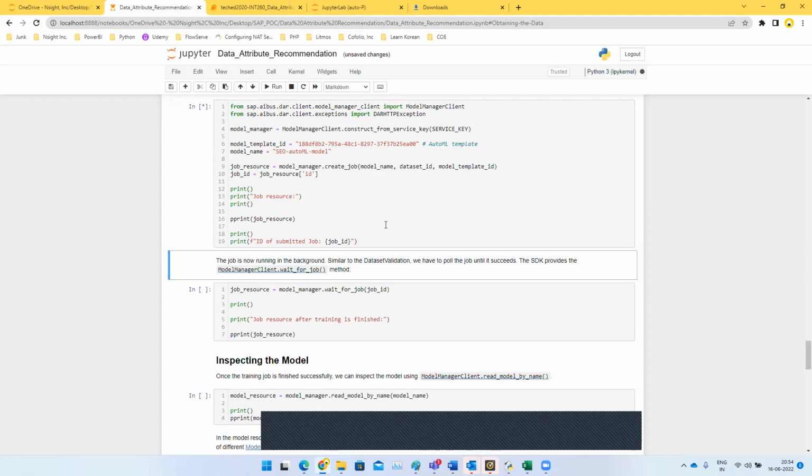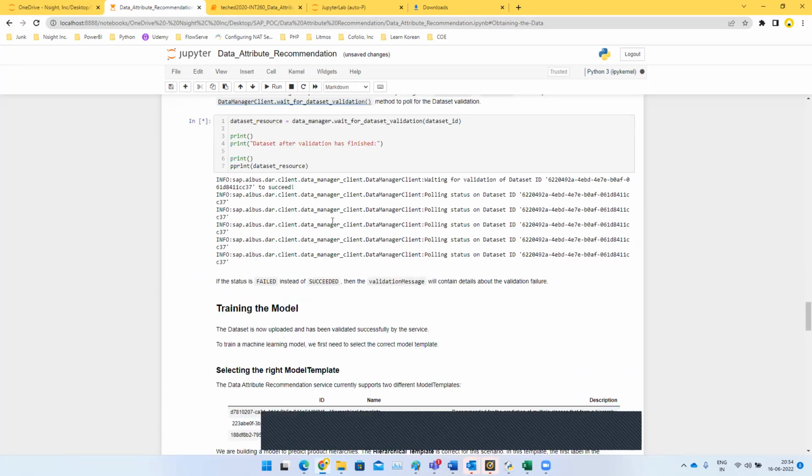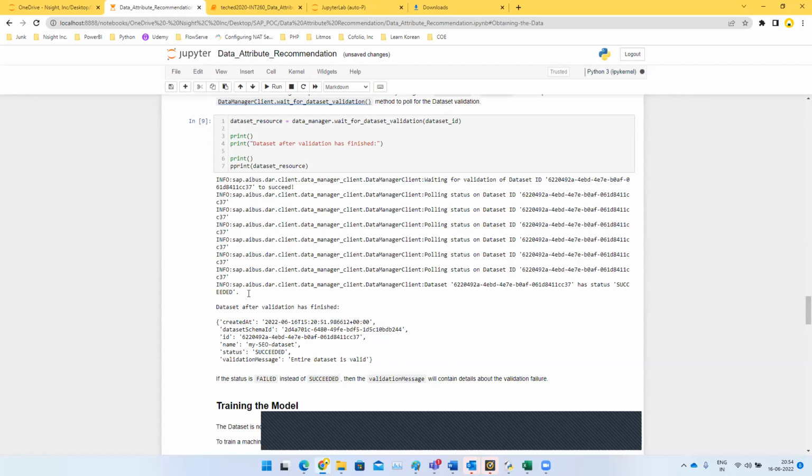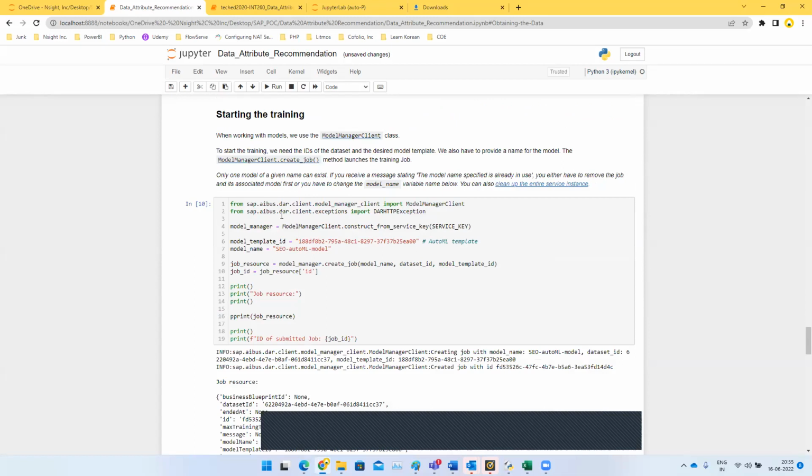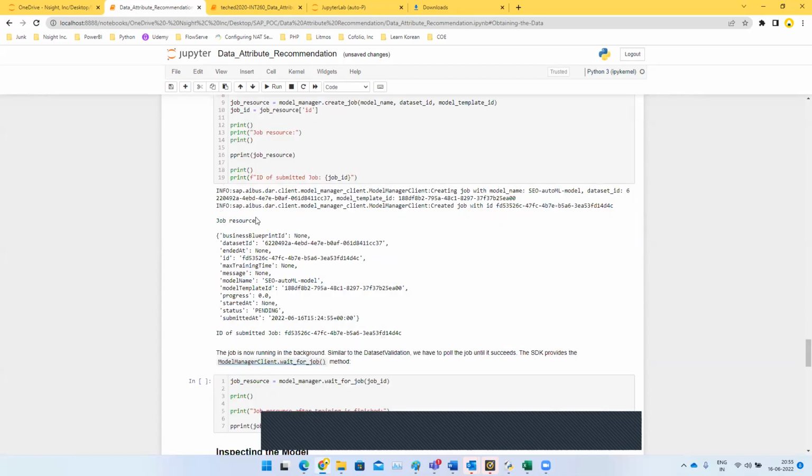We would get the job ID, and since this is running, we'll just wait till the data set validation is completed. As you see, the data set validation is complete, and the status is showing as succeeded. Once it has succeeded, we have started training the model.